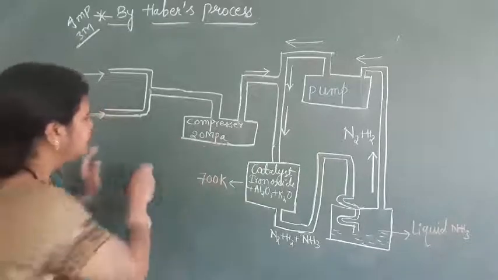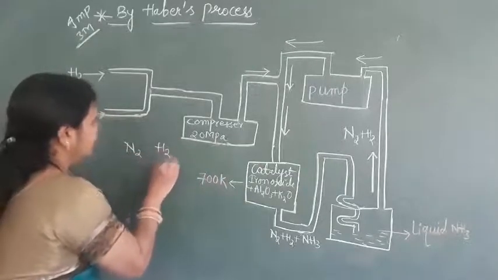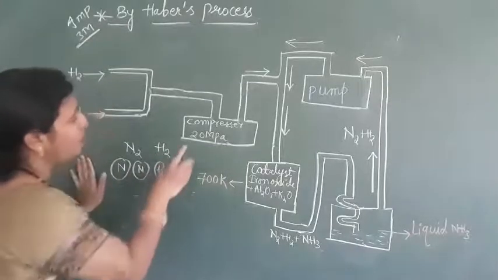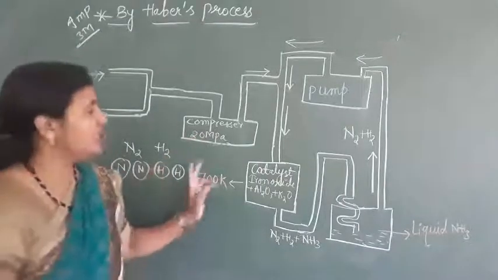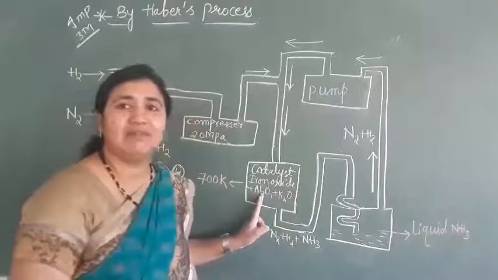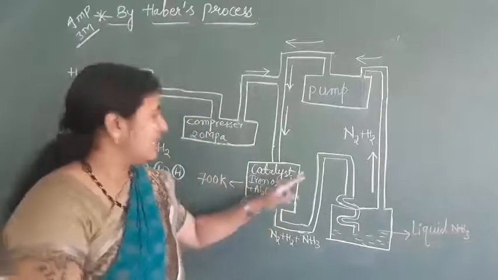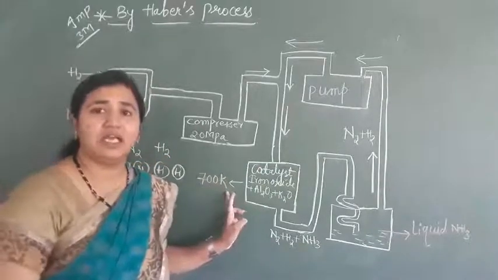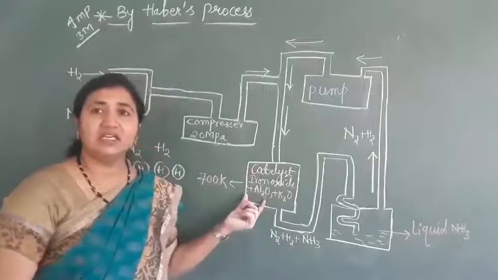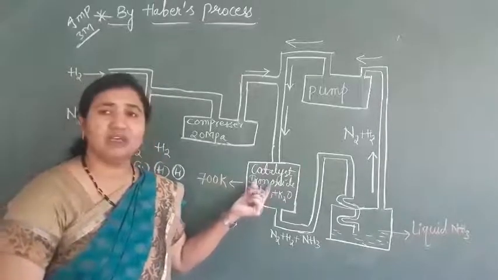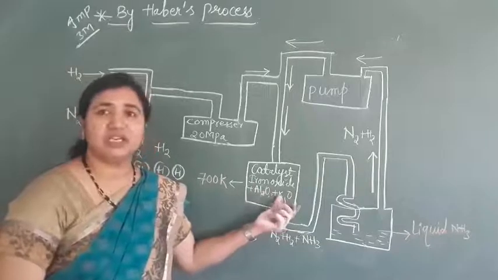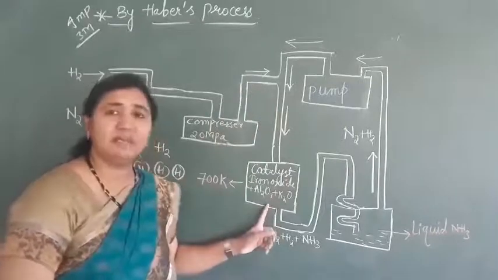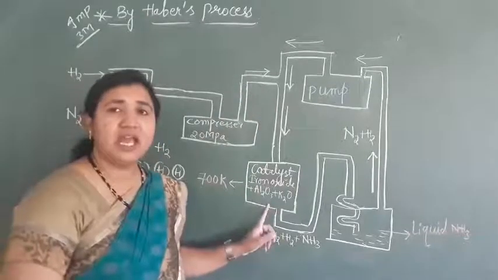Now here this is N2 and H2. They will break down into atoms, N and H, in this compressor. After conversion into atoms, they pass into a catalytic converter. In this catalytic converter it is heated. The temperature is 700 Kelvin. An electrolytic heater will be there, and in this heater the catalyst will be there. Which catalyst? Iron oxide, aluminum oxide and potassium oxide. These two are what? Promoters.